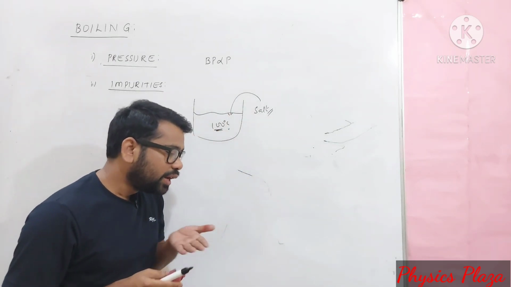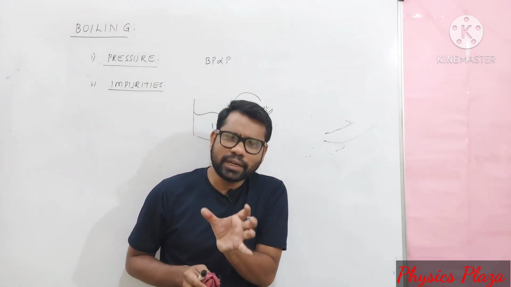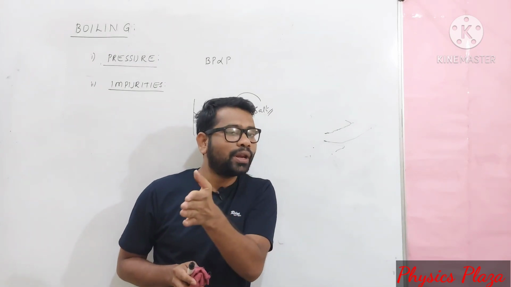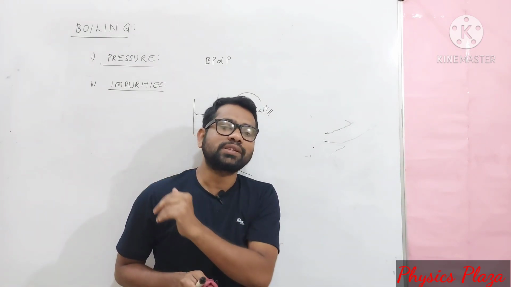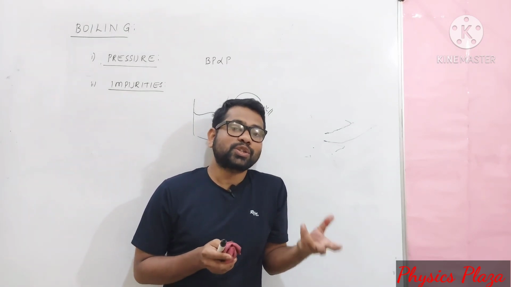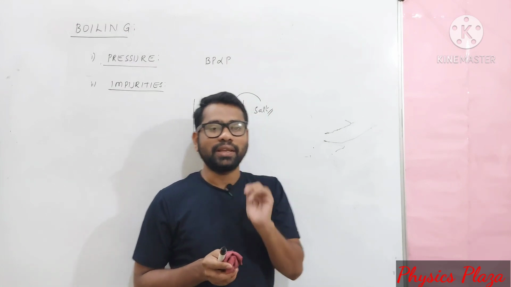And even, dear children, if you take seawater and try to boil it, do you think that seawater will boil at 100 degrees Celsius? Of course not. Seawater is expected to boil at about 115 degrees Celsius. Why? What is the reason? Because in seawater, many impurities such as salts and chlorides are present. So due to that, the boiling point increases.